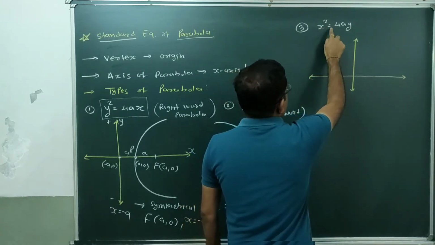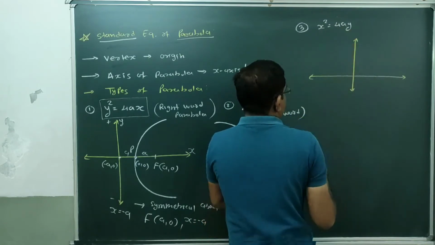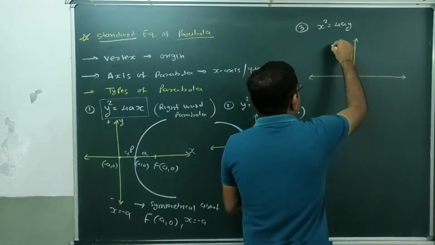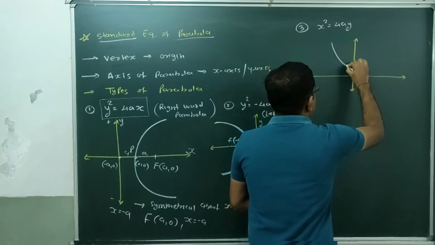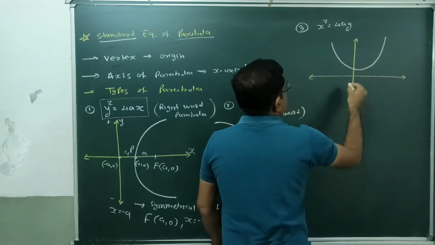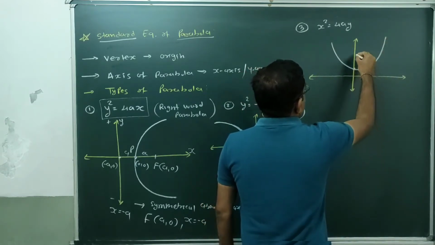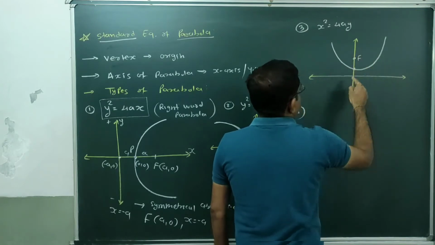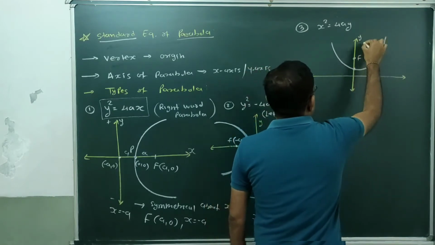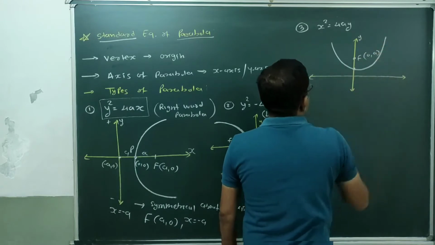For positive negative value of x, y will be positive. So our parabola will be like this. Done? This is vertex, this is focus point F. Focus point F lies on y-axis, so coordinates will be 0, a.